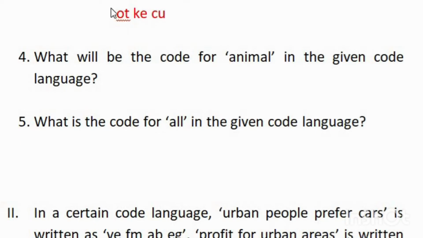For busy it is OT and for is and hunting the codes are same. That is either KE or CU. So the codes must be OT, KE and CU. The codes, it can be of any order. OT, KE, CU can be written as KE, CU, OT or KE, OT, CU. But the codes should be OT, KE and CU.